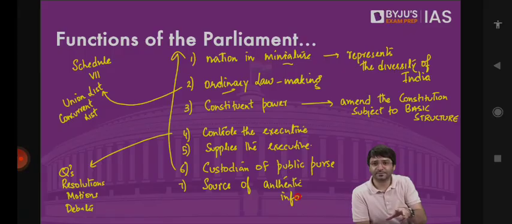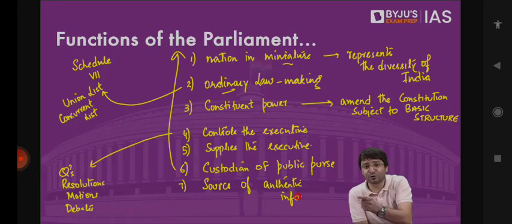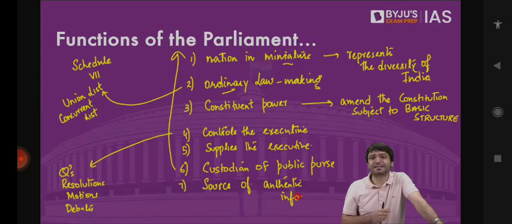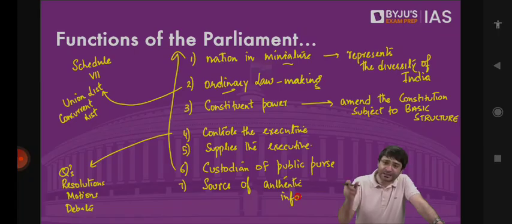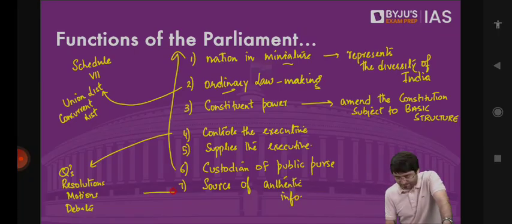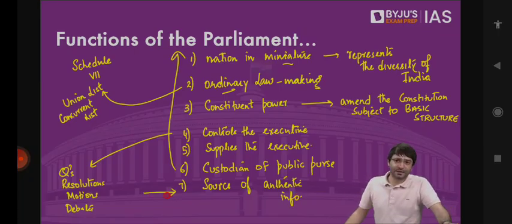How many individuals are without jobs? I need the answer from the particular minister. He can't lie inside the Parliament. He has to give the authentic information. That means Parliament has another power, another function, another role to play. It supplies the people of India with authentic information. And that is why we say Parliament performs multiple roles and functions.